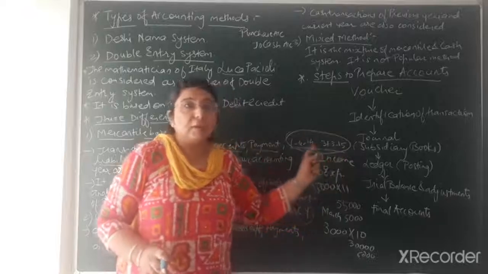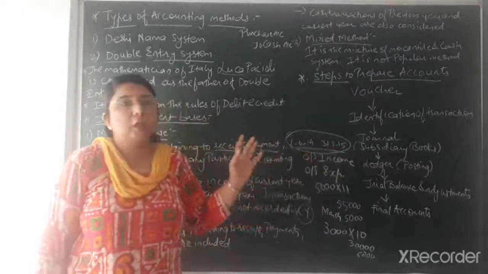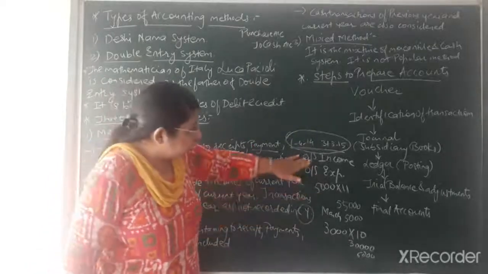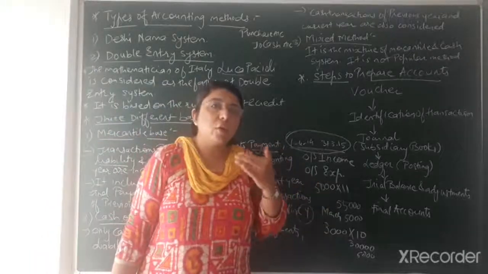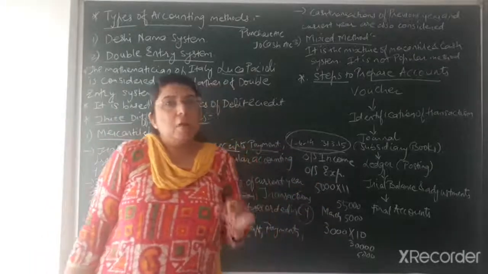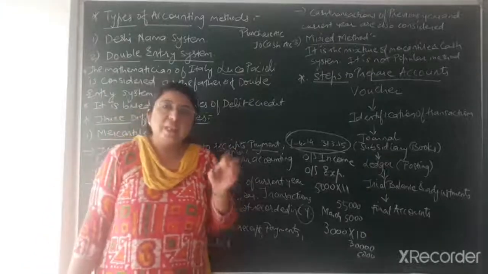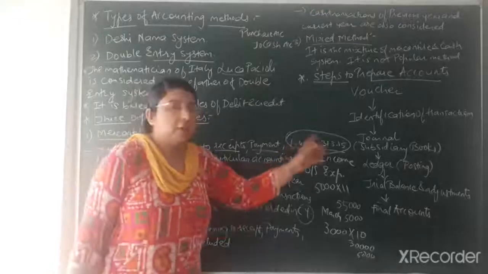They are considered the transactions of the current year, that is 1st April 2014 to 31st March 2015. So any kind of outstanding income or outstanding expense, even though not received or not paid in the current year, is actually the expense or income of that particular current year. That's why it is to be recorded in the books of accounts of that current year.